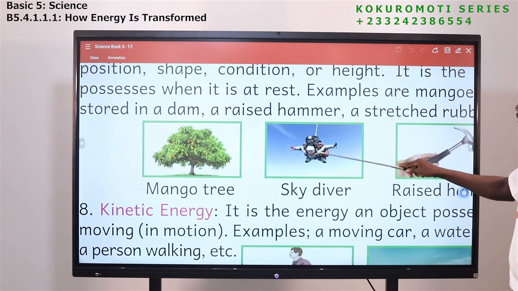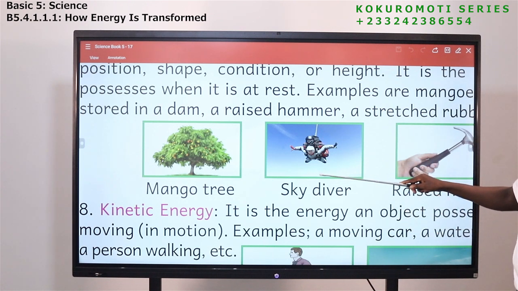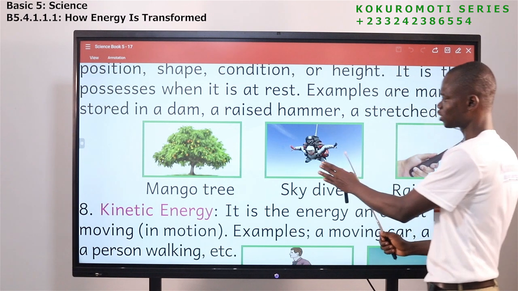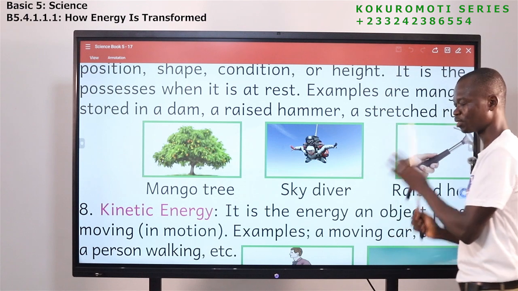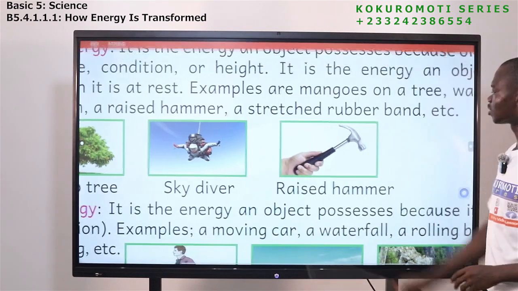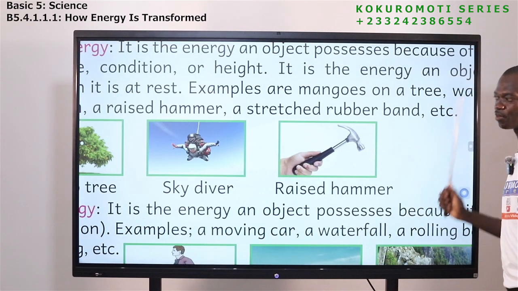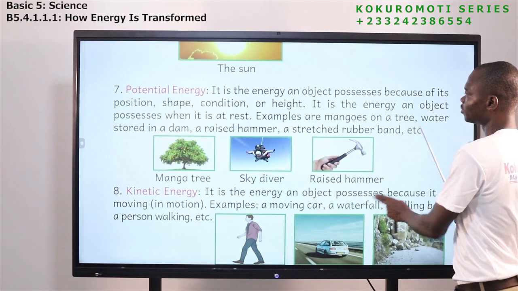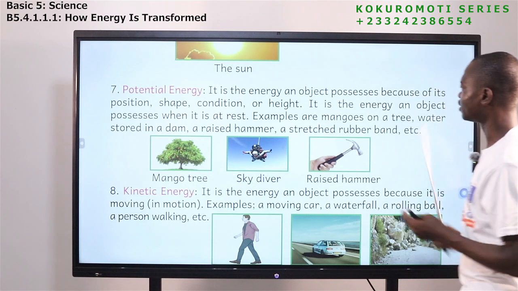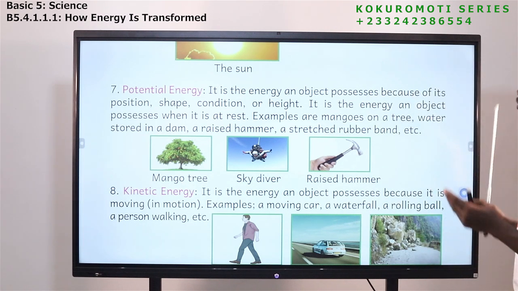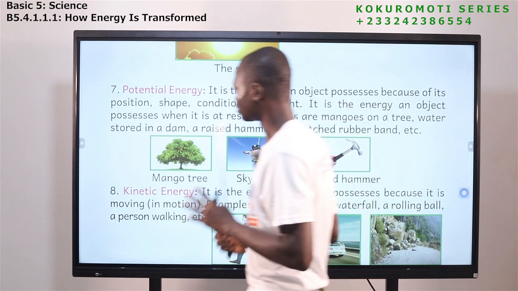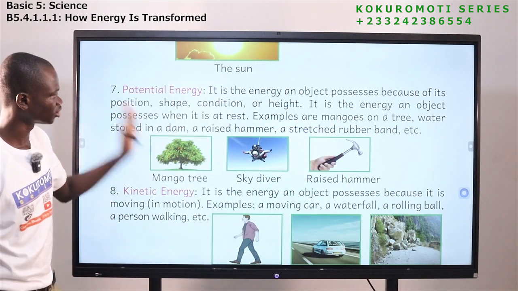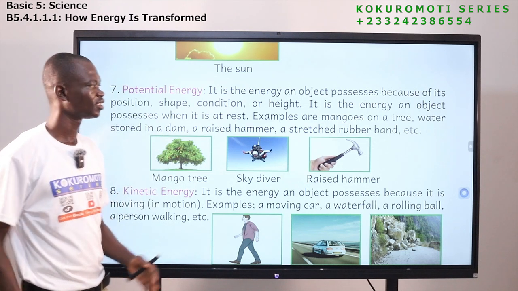Look at these people too. You see space between where they are and the ground. So because of the height, they also possess this what? Energy. The energy is what? Potential energy. Now let's look at this. This is a raised hammer. The same thing also happens here. So potential energy is the energy an object possesses because of its what? Its position, shape, condition, or height.